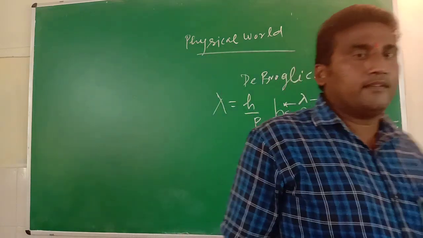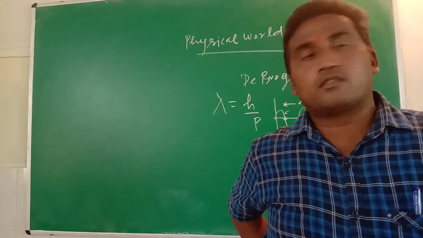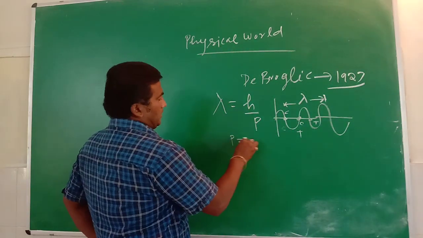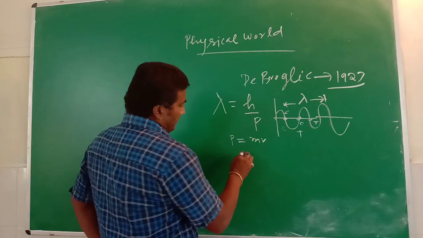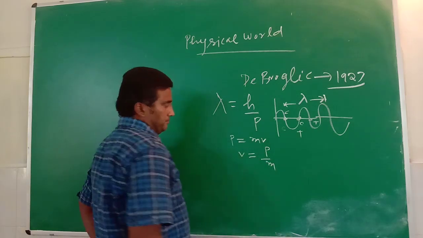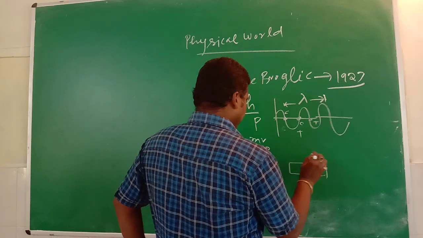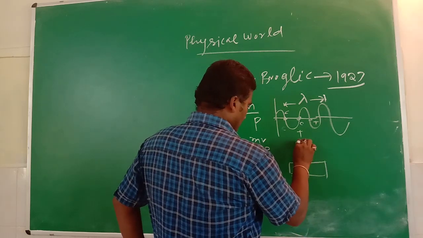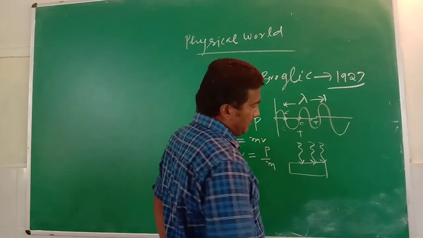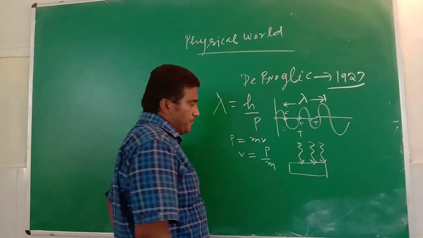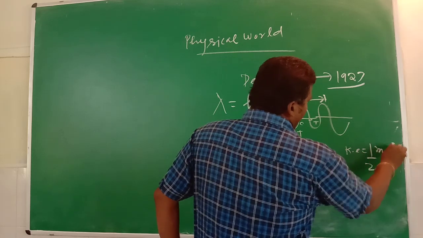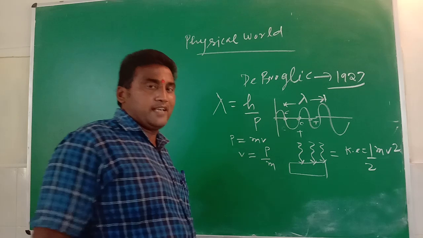Lambda is the wavelength, small h is the Planck constant, and p is the momentum. We know that momentum p is equal to mv, so in terms of velocity we can write v is equal to p by m. Sunlight is an electromagnetic wave and electrons are ejected from a metallic or photosensitive plate with kinetic energy.